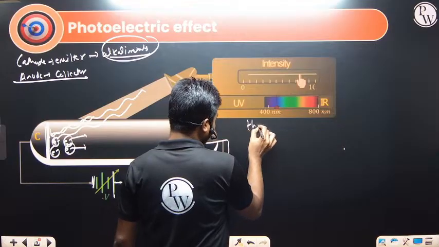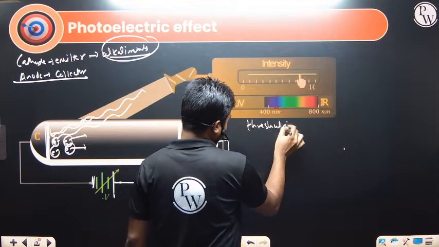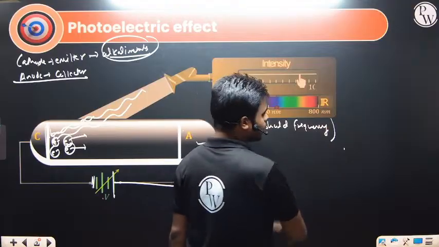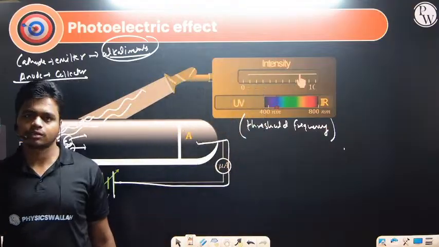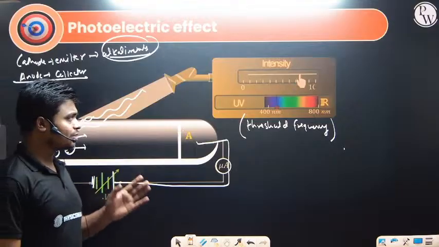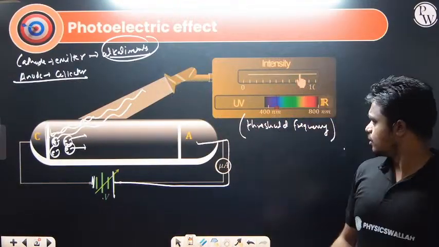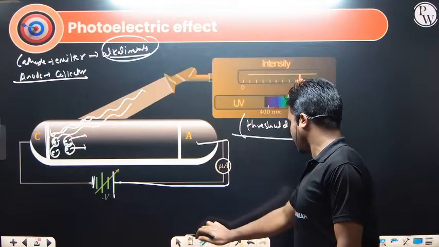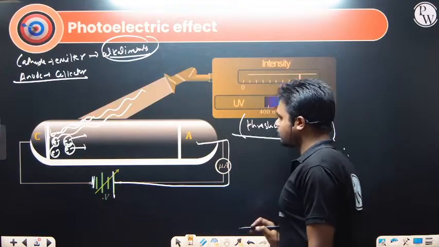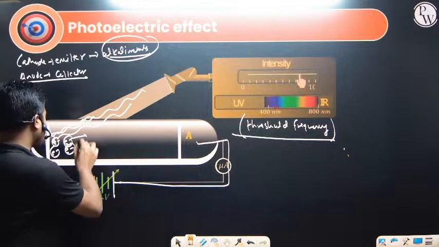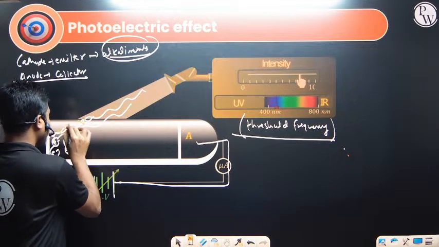It is defined as the minimum frequency for a given material so that electrons will come out of its surface. For example, for sodium, the minimum frequency will be one particular value. So threshold frequency is the minimum frequency of light that we should give so that electrons come out of the surface.